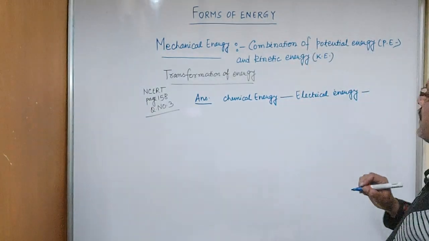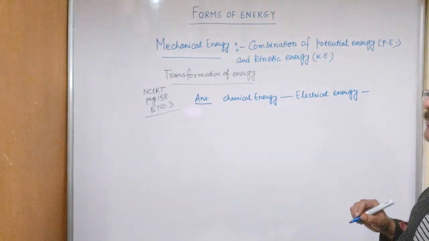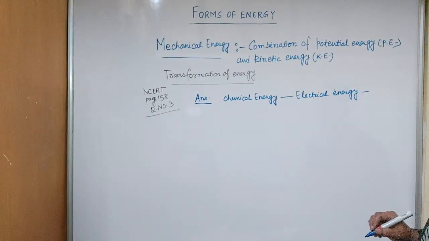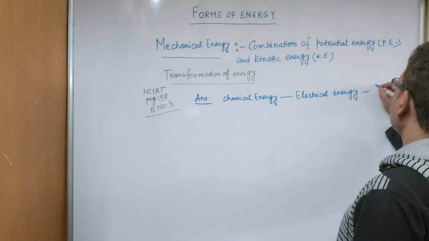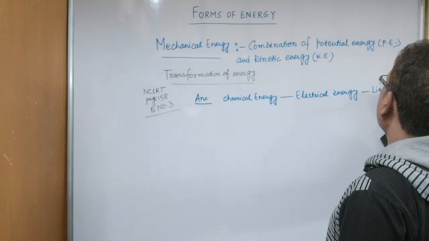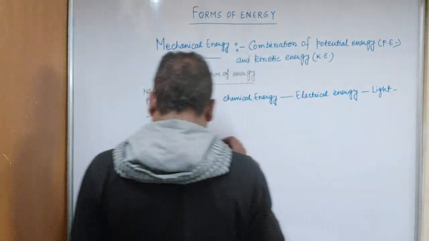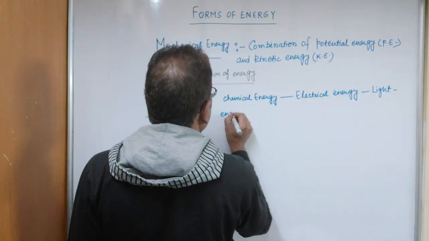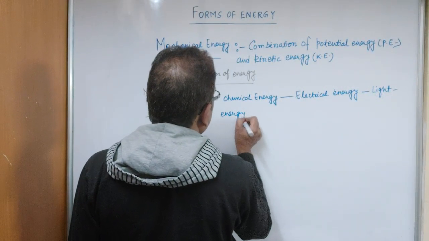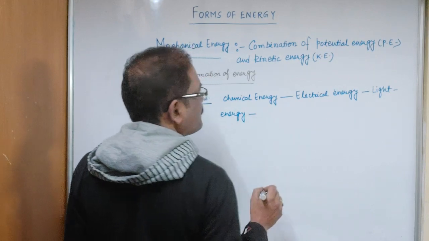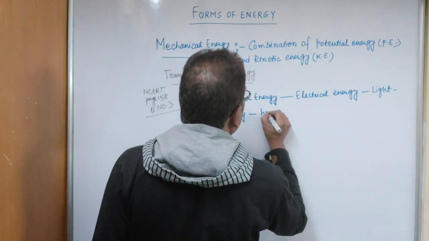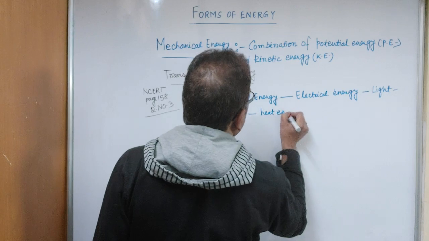Now, due to this electrical energy, the bulb glows, and when the bulb glows, it emits light energy, and also gets heated, so heat energy.